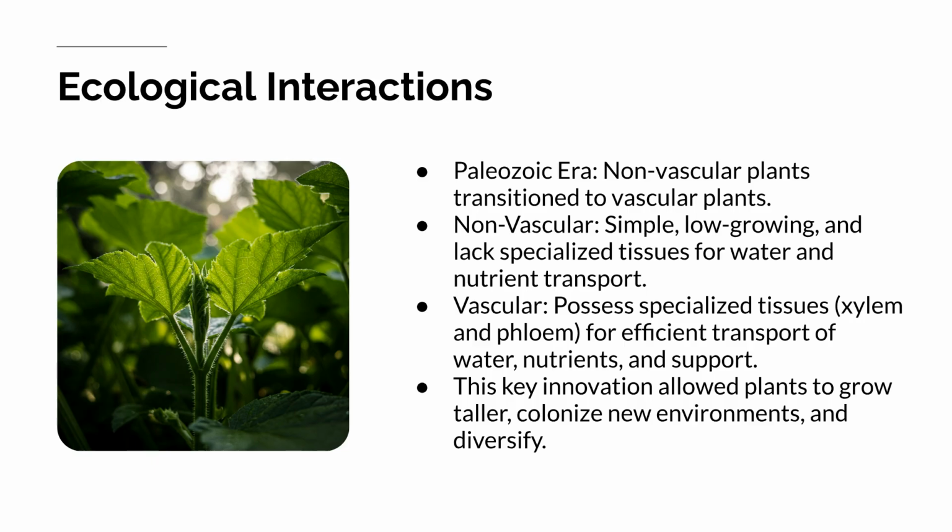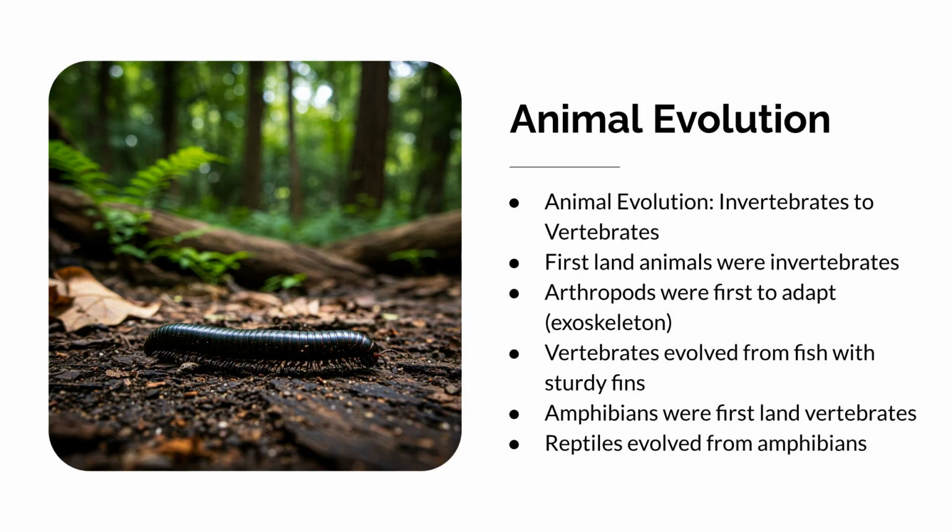In the Paleozoic era, plants transitioned from non-vascular to vascular. Non-vascular plants are simple and lack specialized tissues. Vascular plants possess xylem and phloem for efficient transport of water and nutrients, which allowed them to grow taller and diversify. Animal evolution saw the transition from invertebrates to vertebrates.